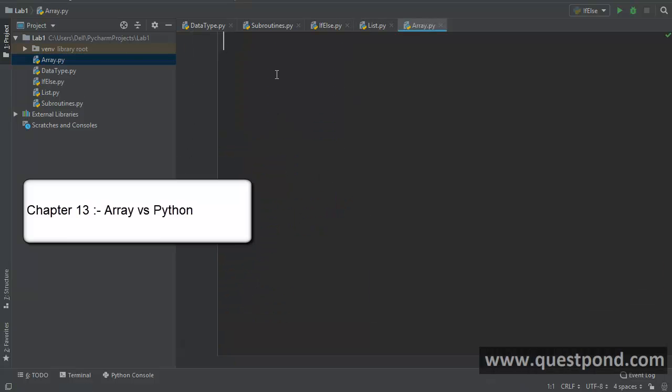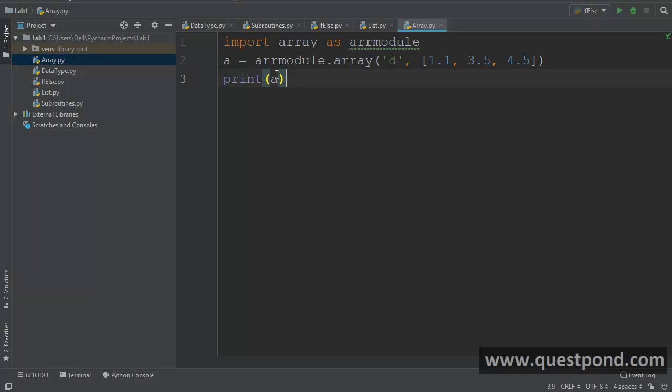Now, the way we had the list, we also have one more data type collection which is called an array. If you want to use an array, you can say import array as ARR module, right? Then you can say ARR module, use the array function and create a list which has decimals or doubles, so you can see that this is all double. If you want to have an integer, then we can say I, so you can say here 1, 2 and 3. Integer means it does not have the decimal part to it.